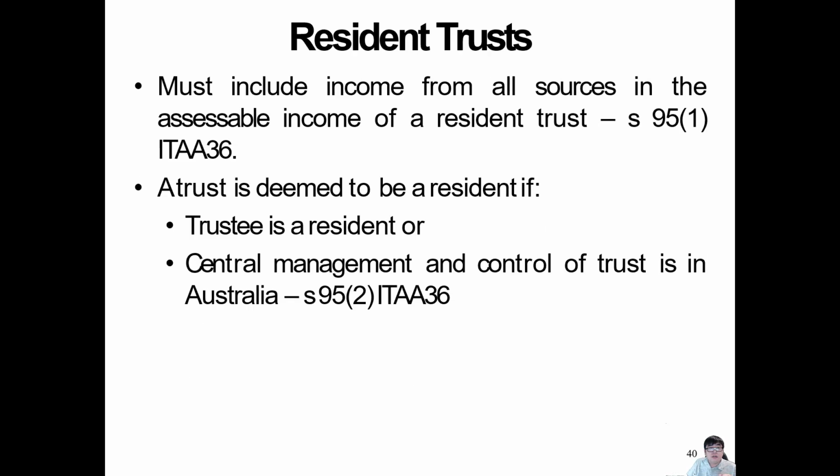You must include income from all sources in the assessable income of a resident trust. A trust is deemed to be resident if the trustee is a resident or the central management of the trust is in Australia. So this is the rule as well. The trustee has to be a resident of Australia, but it's pretty easy to be a resident of Australia for tax purposes. It's a different thing for immigration purposes and tax purposes. They're completely different things. So anyone can be a resident for tax purposes.